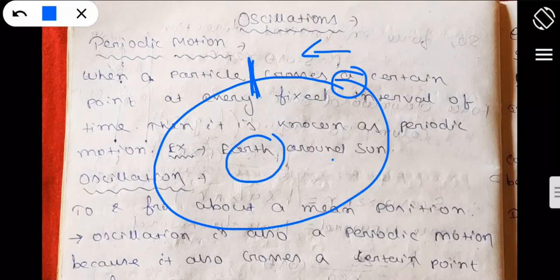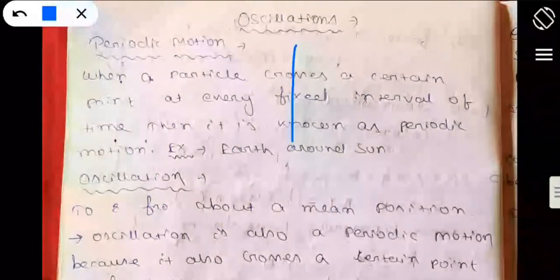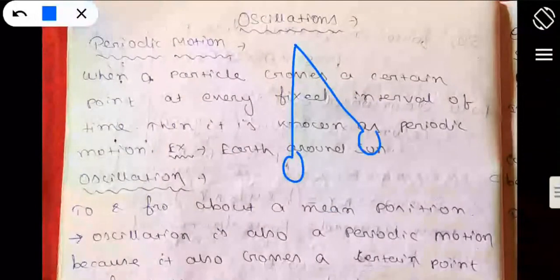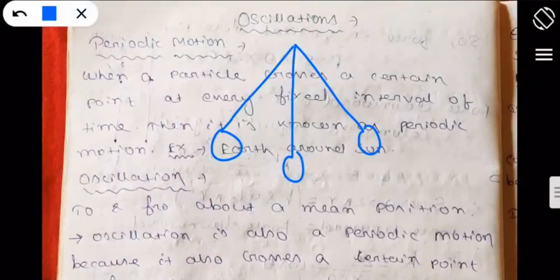And next is oscillation. So everybody knows about it. To and fro about a mean position, right? If there is a to and fro motion about a mean position, then it is known as an oscillation. And the best example is a simple pendulum. So to and fro about a mean position is known as an oscillation.